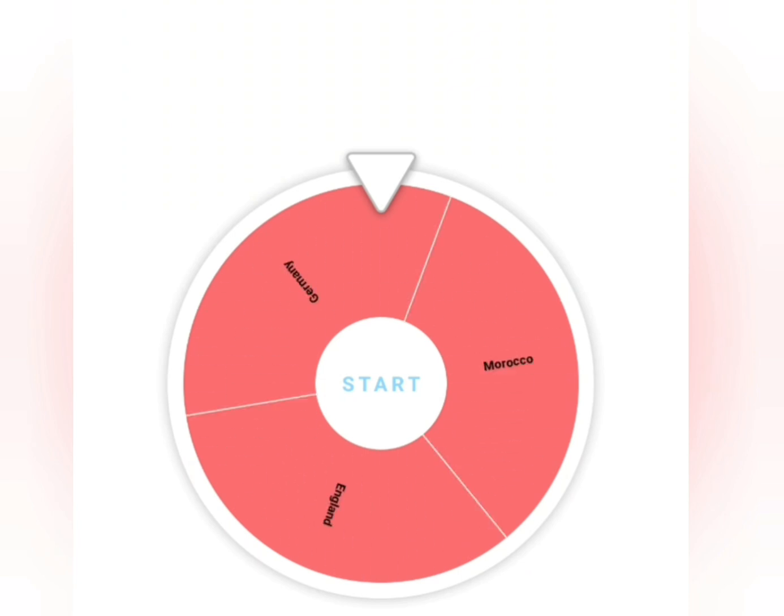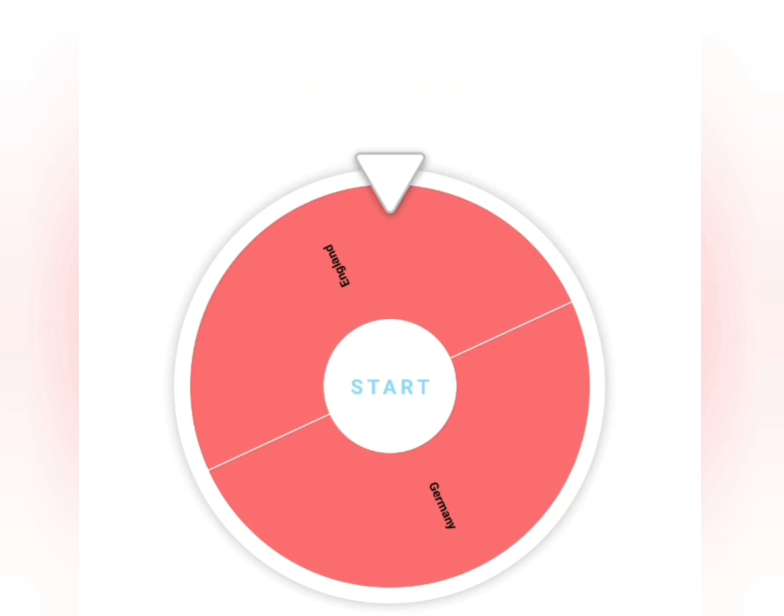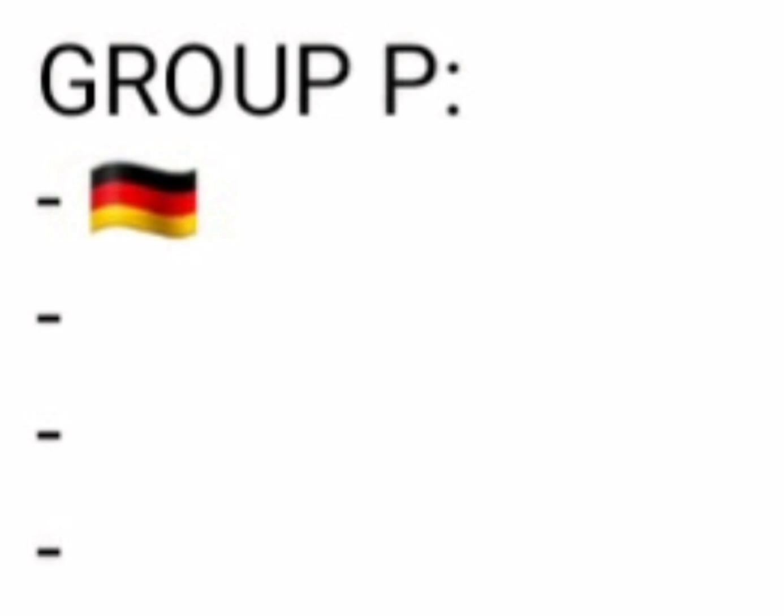Now for Group N we have Morocco. And now for Group O we have either England or Germany, but it is England. That means Germany is in Group P.